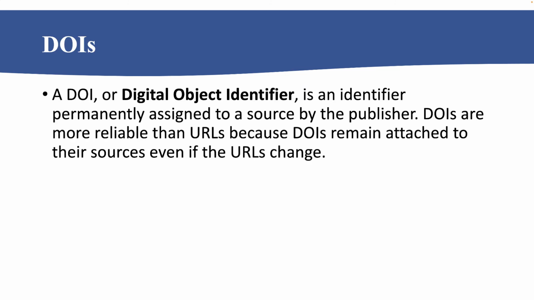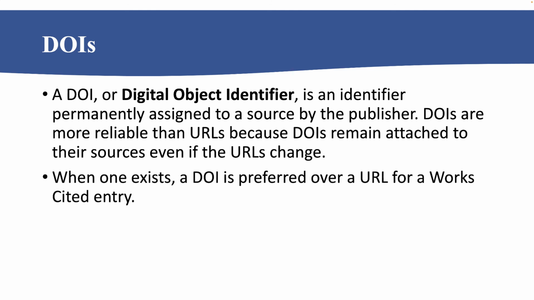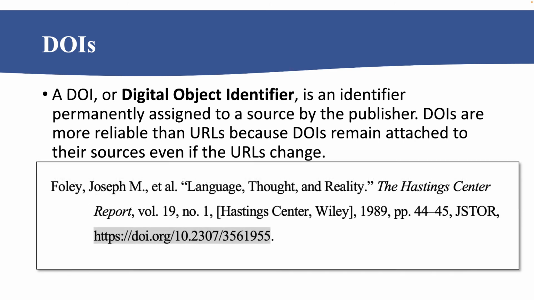However, we do include the HTTPS with DOIs. A DOI is a digital object identifier. It's permanently assigned to a source by the publisher. DOIs are more reliable than URLs because DOIs remain attached to their sources even if the URL changes. Think of it as a kind of ISBN number for online sources. When one exists, a DOI is always preferred over a URL for a Works Cited entry. So here we have the DOI, and notice that for the DOI, we in fact do use an HTTPS before it.